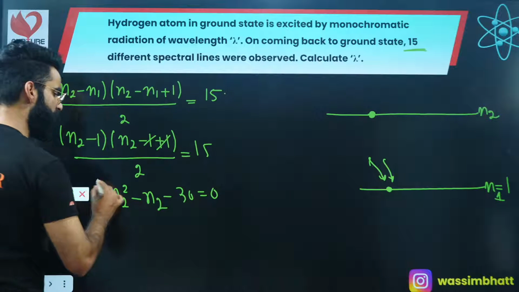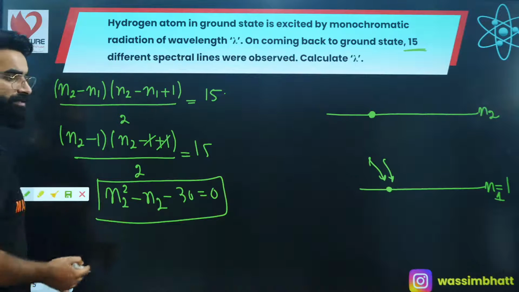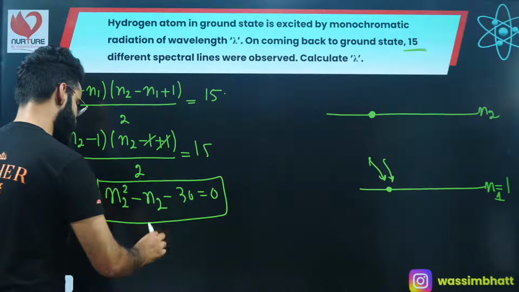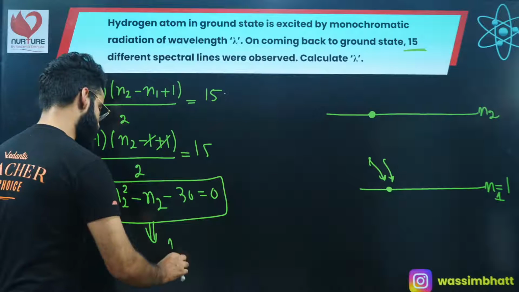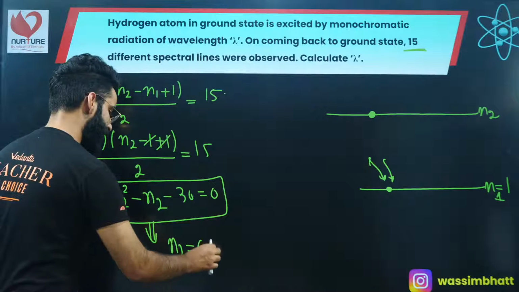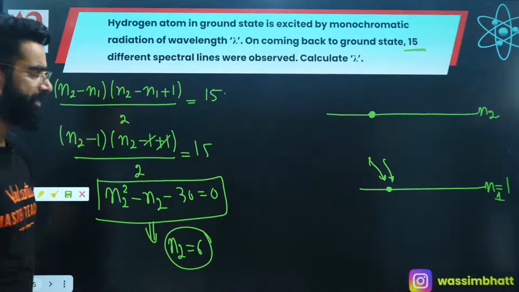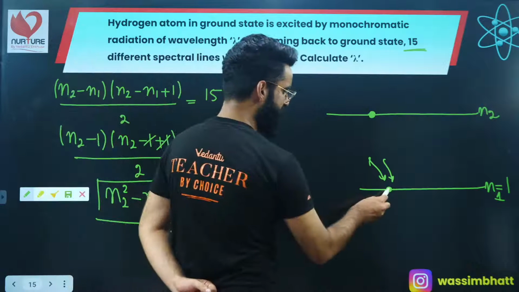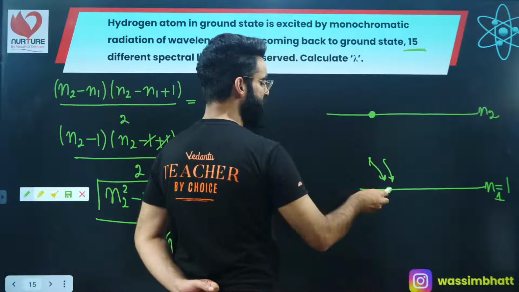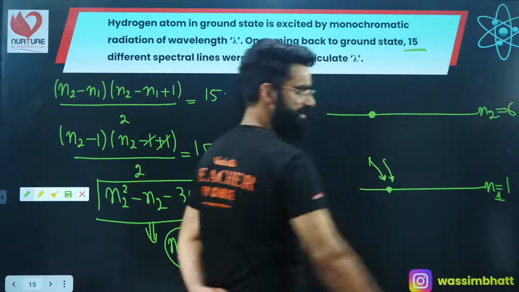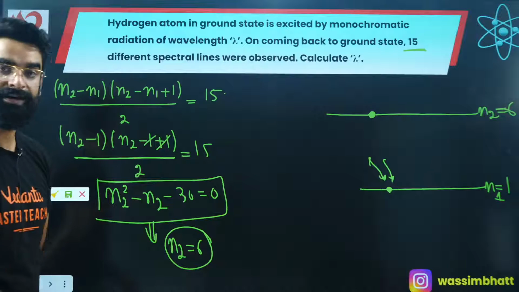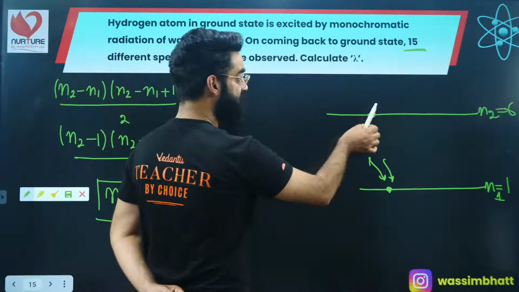After solving this quadratic equation, you'll get two values of N2. One value is going to be positive, one negative. The positive value is going to be 6. So when the electron was at the ground state, after supplying some energy it went to N2, and N2 is 6. So now the electron is making a transition from 6 to 1.